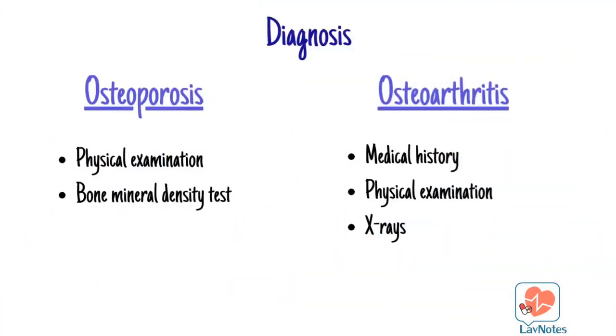And now the diagnosis. Osteoporosis is diagnosed through a bone mineral density test, a simple, painless test that measures the amount of bone in the spine and hip. Meanwhile, osteoarthritis is diagnosed based on medical history, physical examination, and x-rays of the affected joints.